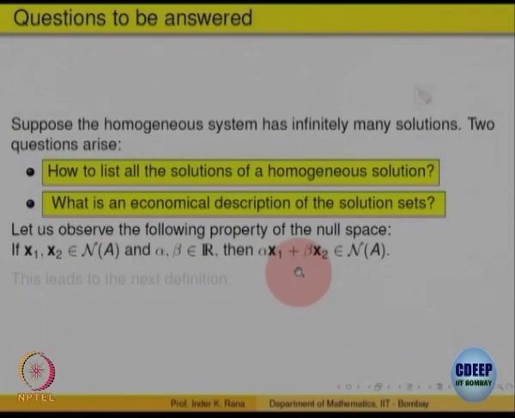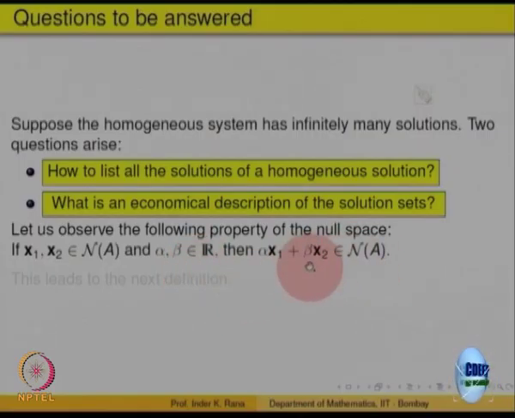But Ax1 is 0, Ax2 is 0, so A applied to alpha x1 plus beta x2 is also equal to 0. So, it says that this null space, the solution space of the homogeneous system, has a nice property: if I take two elements in it and take a combination alpha x1 plus beta x2 of them, that again is also a solution of it, right.